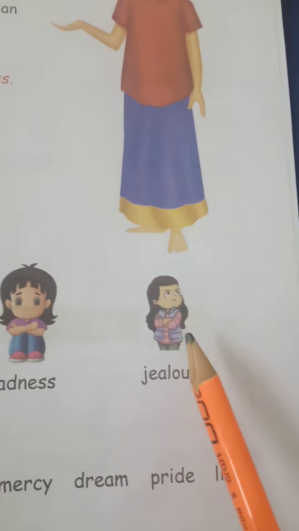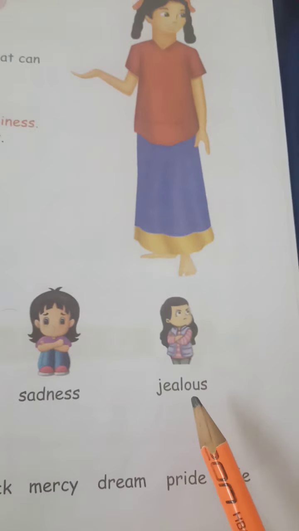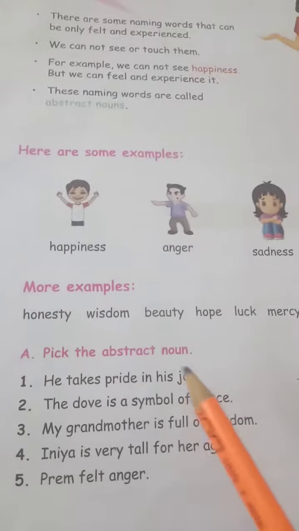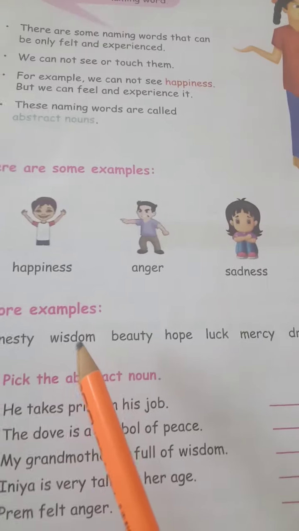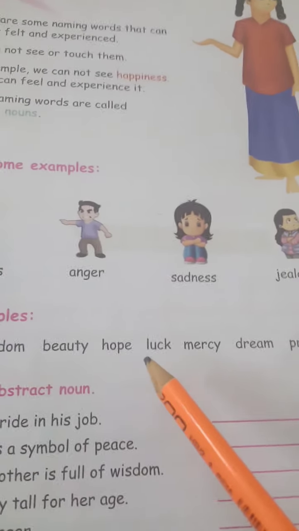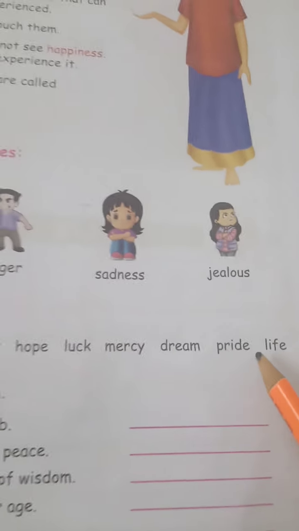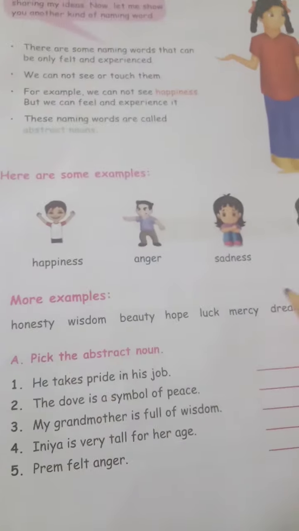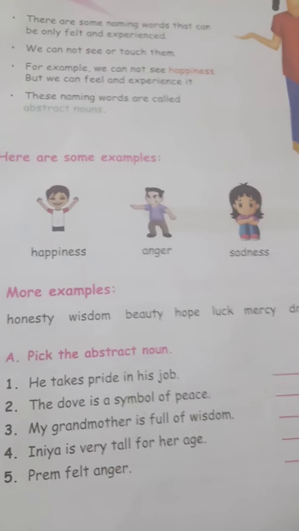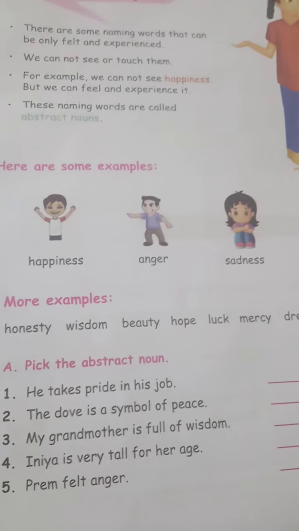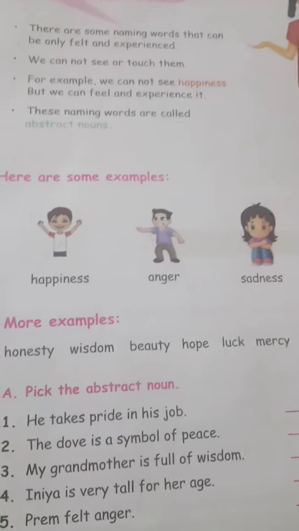And she is jealous, and jealousy is an abstract noun. More examples of abstract nouns: honesty, wisdom, beauty, hope, luck, mercy, dream, pride, life. You cannot see them. You can only feel them. You can only experience them.